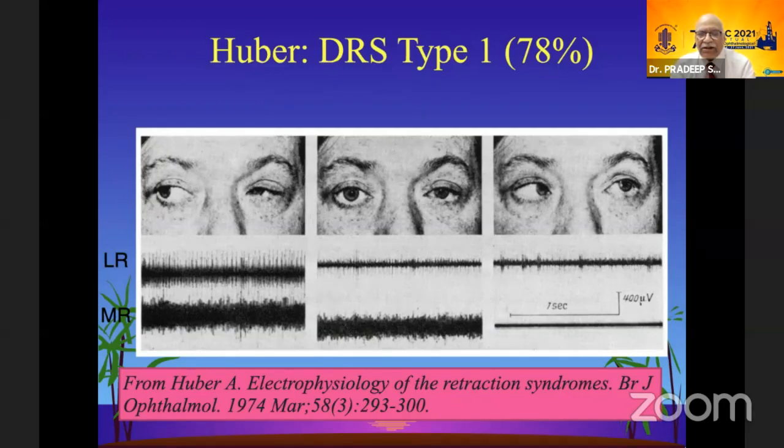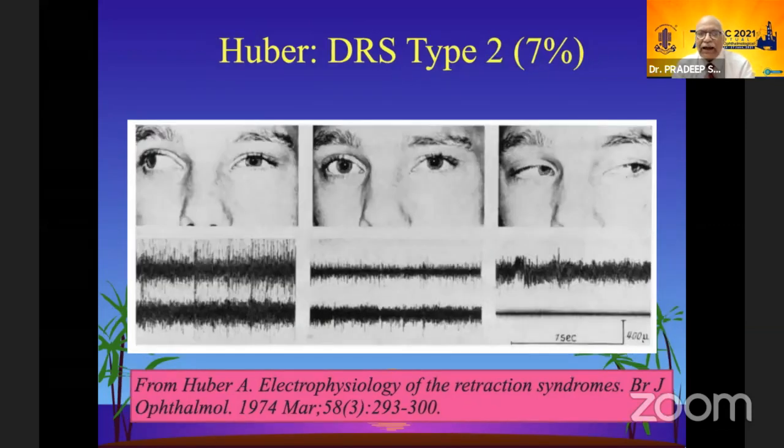In the primary position, again, the lateral rectus is not having much innervation. And on adduction, both the lateral rectus and the medial rectus are co-contracting. This is the reason why there is a retraction and sometimes upshoots and downshoots. A type 2 Duane's retraction syndrome is 7% of the population, and this has some normal LR activity. But in adduction, there is again a co-contraction, which is paradoxic innervation of the lateral rectus.